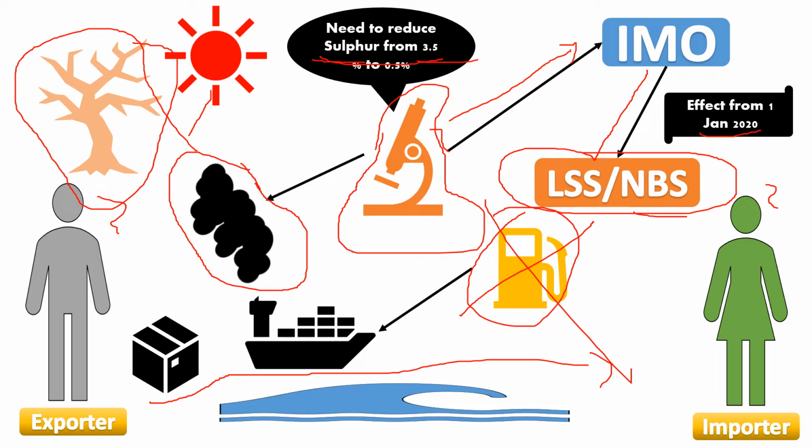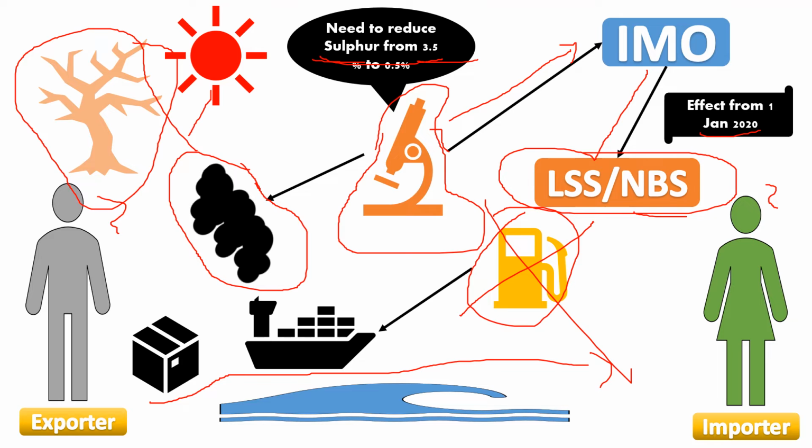Don't be confused with the fuel surcharge, which is a different thing that is applicable for every shipment. LSS is a different thing. Low sulfur surcharge means we are decreasing the sulfur. That is why this charge is applicable extra, because of pollution.